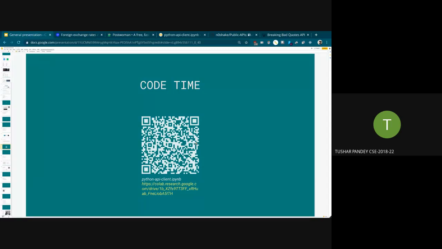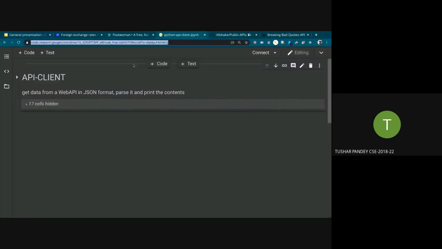It's basically a Colab file. I've stored the Python code there. You don't have to run anything. The outputs are also stored. I'll just show you how it works. You can scan the QR code, or you can go to the comment box to get the URL. I'll navigate to that site right now. So here we have it.